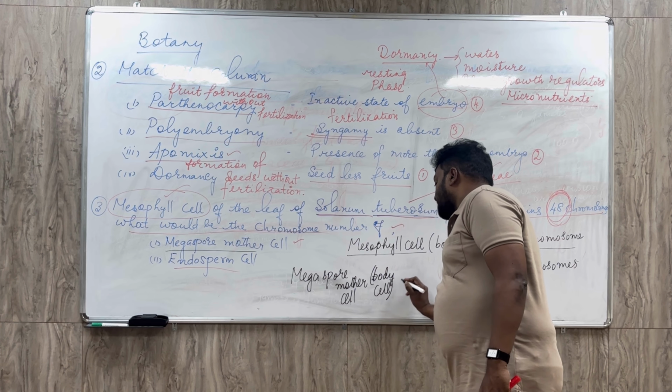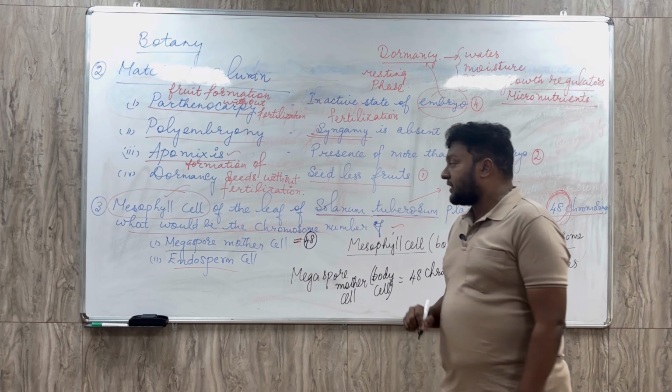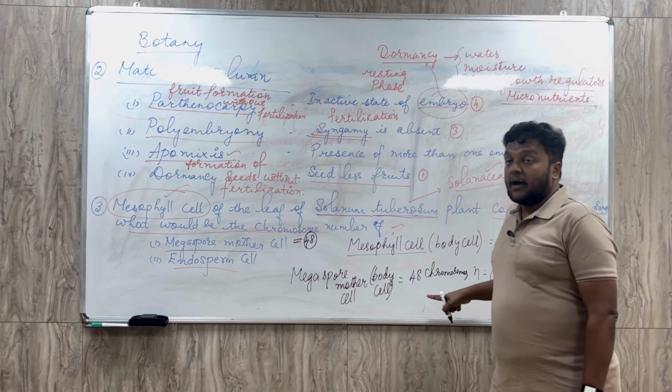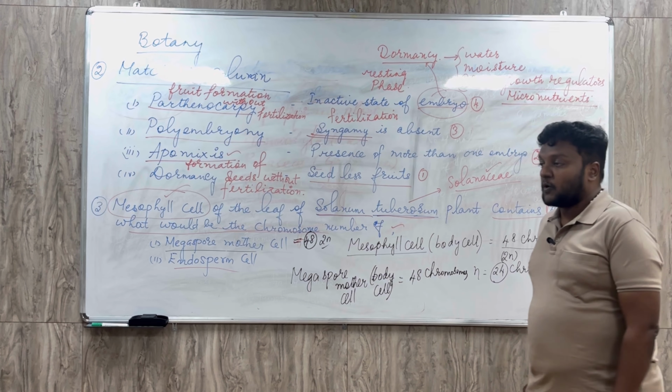So what is the chromosome number of megaspore mother cell? It is also 48. Why are we saying 48 chromosomes in megaspore mother cell? Because the megaspore mother cell is also a body cell, it will have a diploid set of chromosomes. Now coming to this endosperm, that is very important.